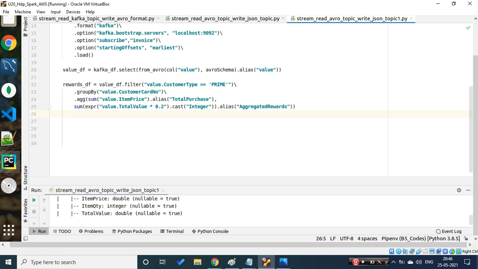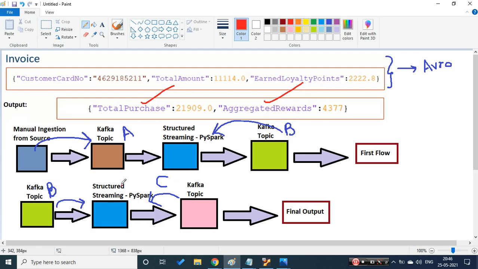The grouping is done. The final step is to send this to my topic. Let's go back to the diagram. We have written the code, we are till here, and we have achieved these columns. Now we need to write this.